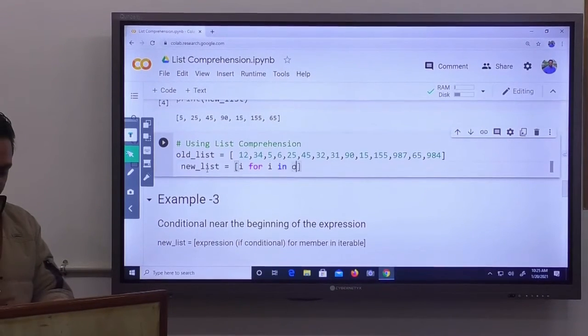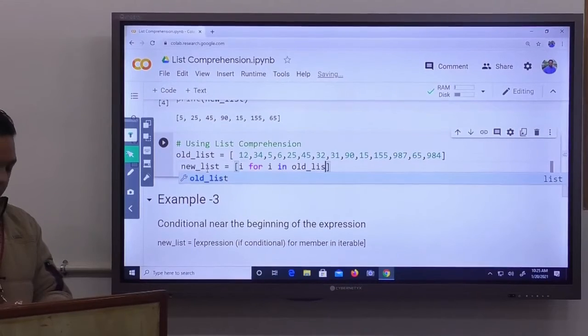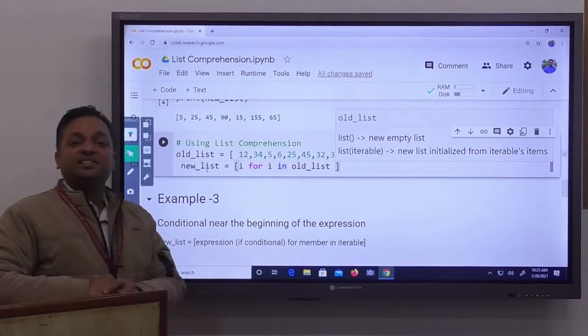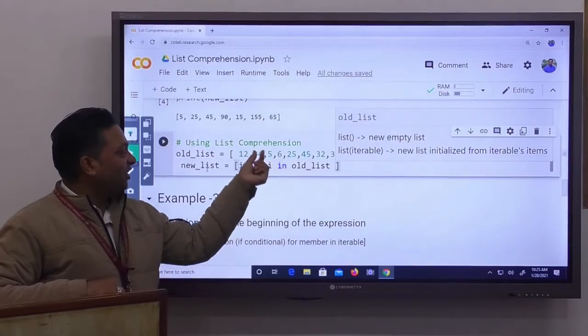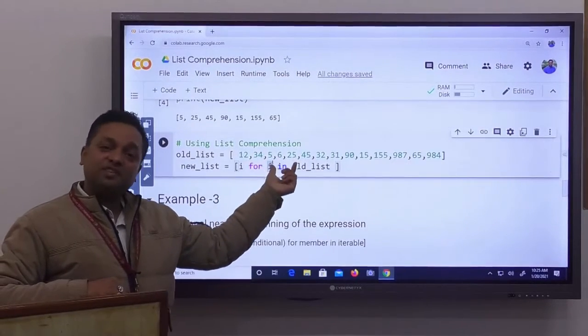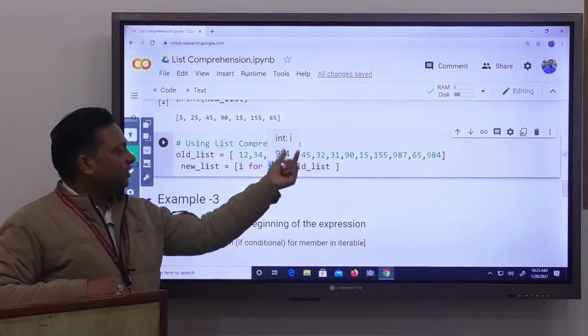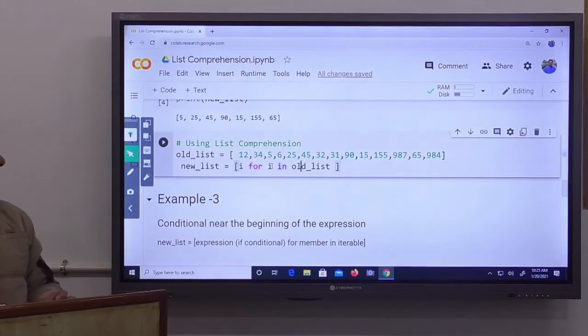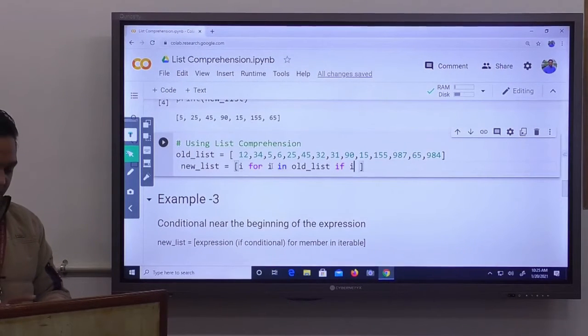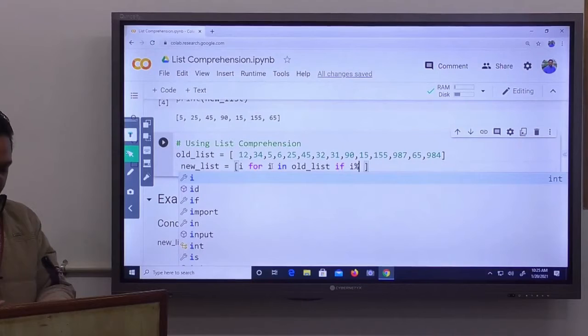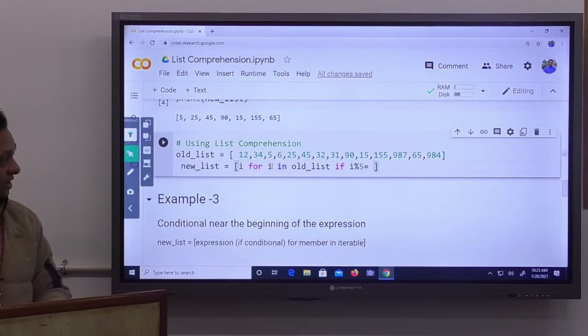Which iterable item? From old list. Then put some condition, because here we want only those numbers which are divisible by 5. So after the for loop we put a condition: if your I is divisible by 5, I modulo 5 is equal to 0.